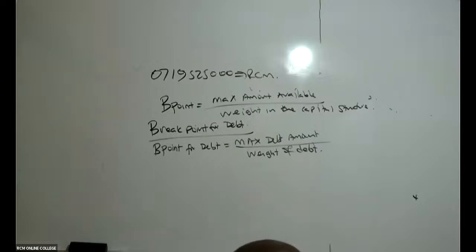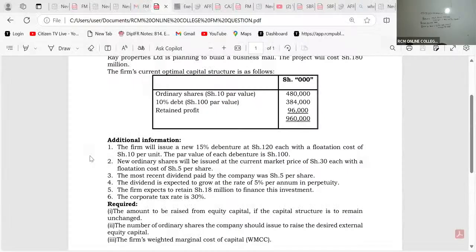I'm telling you the truth. The firm will issue new 15% debentures at 120 with a flotation cost of 10. There is nowhere they say, for example, that 100 million is the maximum you can get from debt.